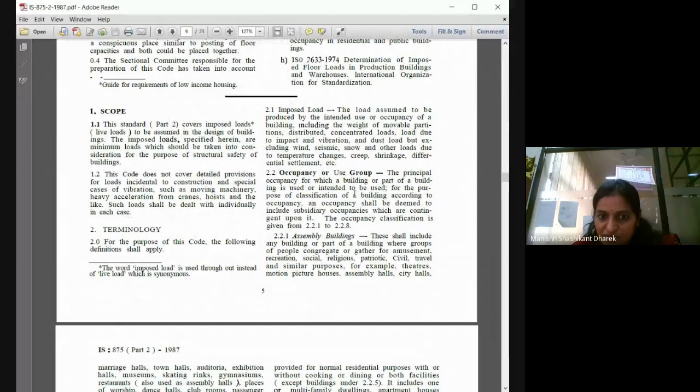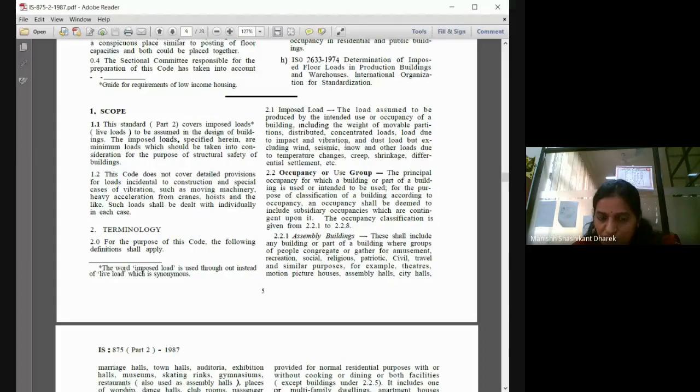It is the load assumed to be produced by the intended use or occupancies of the building, including the weight of the movable portion, distributed loads, concentrated loads, and load due to impact and vibration.